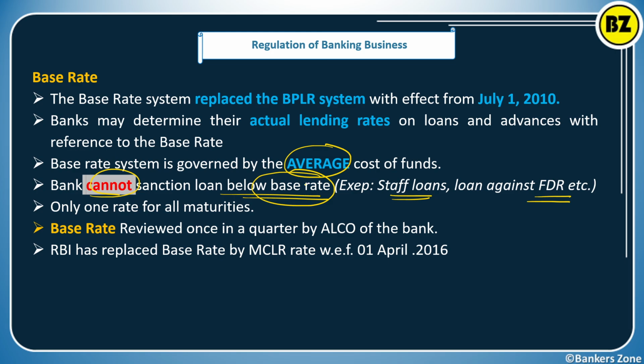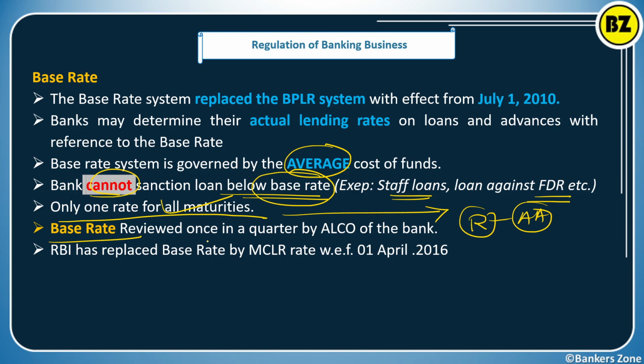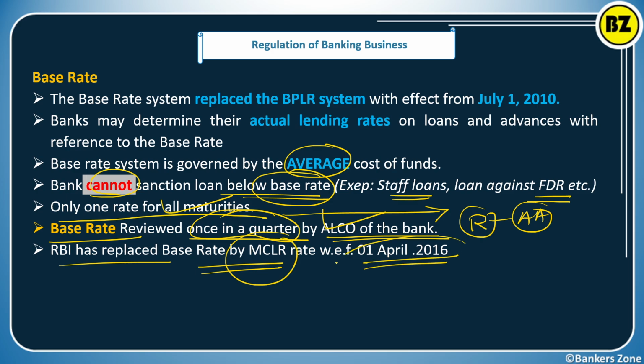We just have to look into the history of how the banking rate has evolved. The base rate came into the picture, and it implies only a single rate for all maturities. So there was only one base rate for all maturities, right? The base rate was reviewed once in the quarter by the ALCO committee of the bank. ALCO means Asset Liability Committee, which was supposed to review the base rate only once in the quarter, right? RBI replaced the base rate with the MCLR starting from 1st April 2016, right?